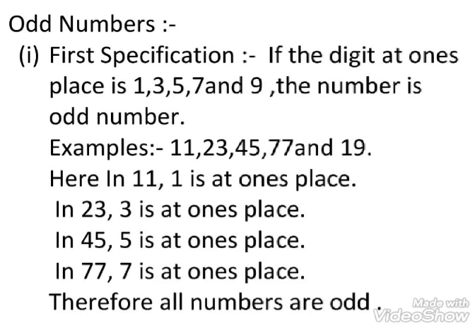Examples: 11, 23, 45, 77 and 19. Here in 11, 1 is at ones place.